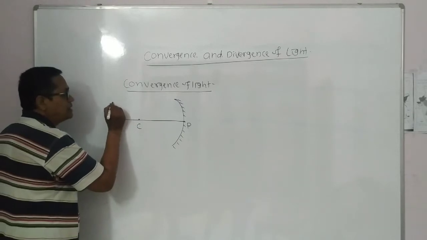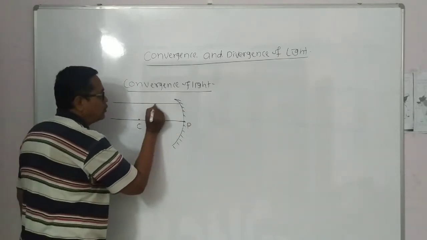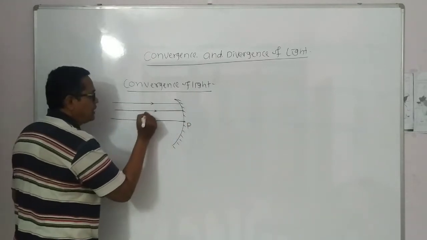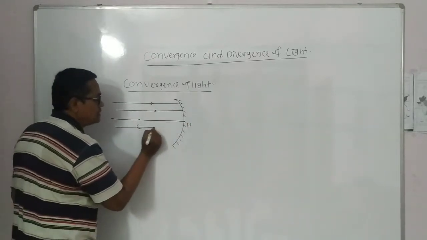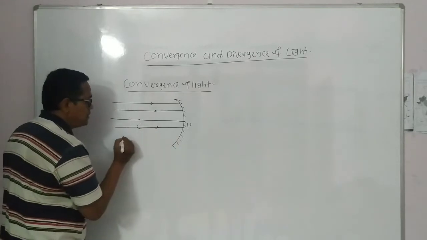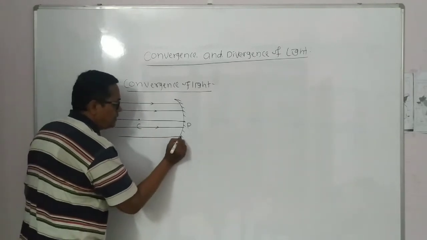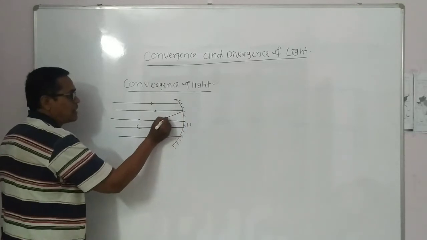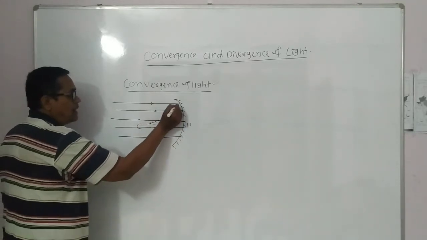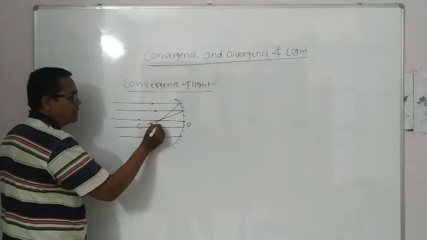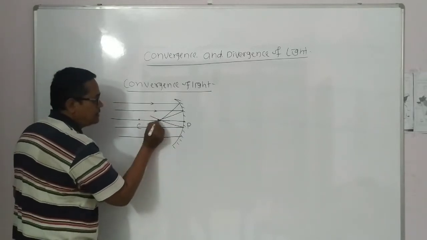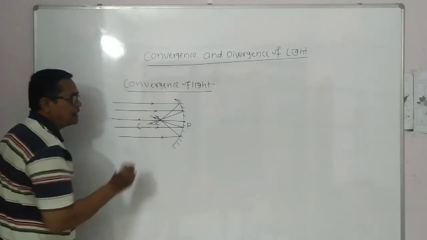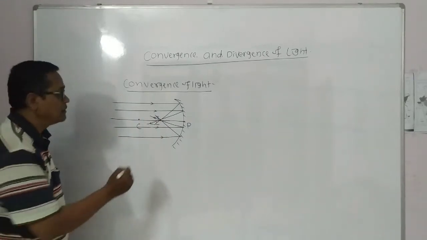When light rays are parallel to principal axis, all the light rays that are parallel to principal axis, above the principal axis and below the principal axis, all reflected rays converge at a single point. All reflected rays converge or meet at a single point, and that is called convergence of light.